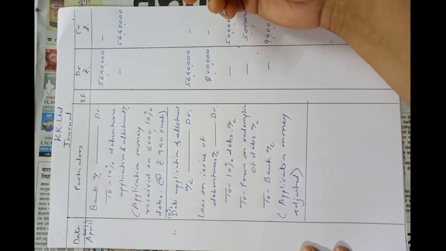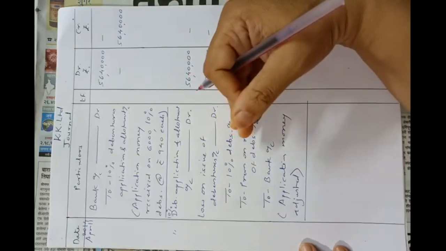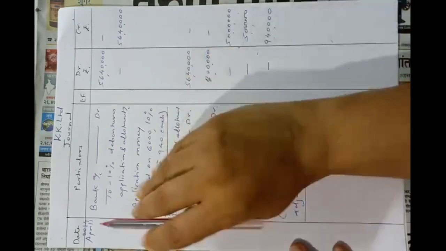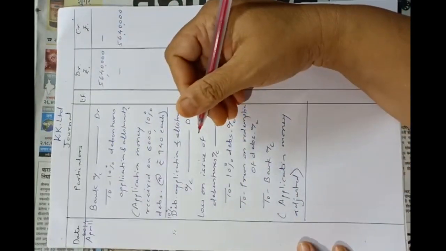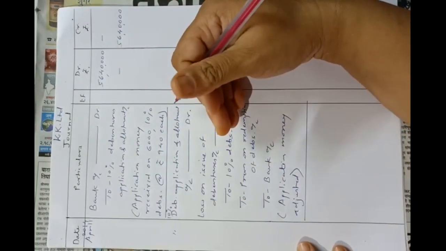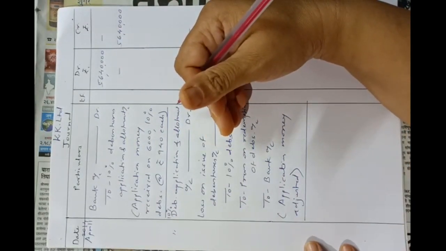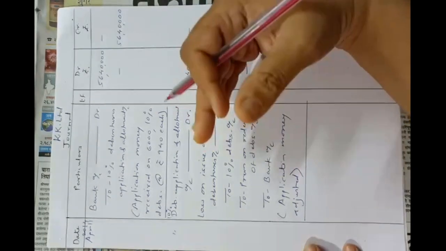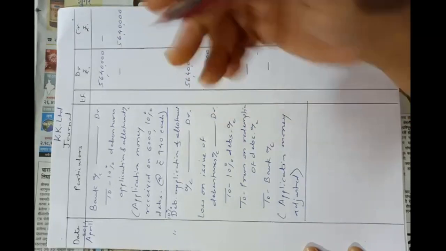Okay. Now at the end of third year, these debentures are redeemable at 10% premium. So these debentures are redeemable on 31st March 2017 after 3 years. So before that, on 31st March 2016, they have to create debenture redemption reserve, 1 year before. Okay.